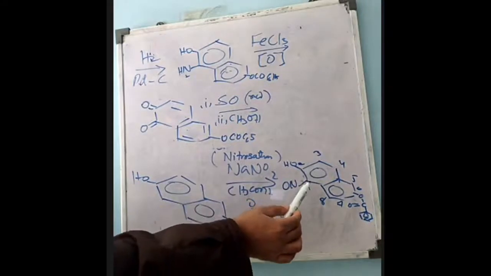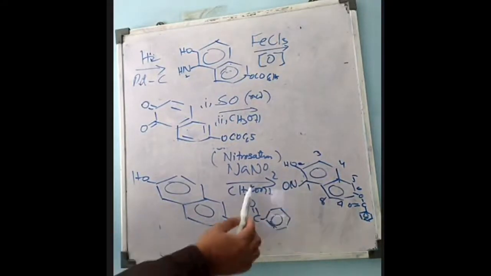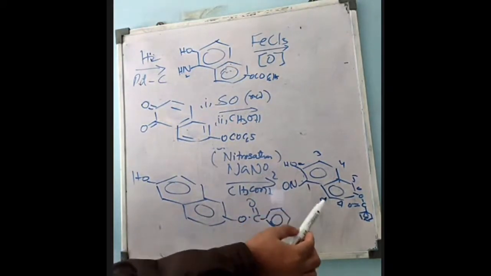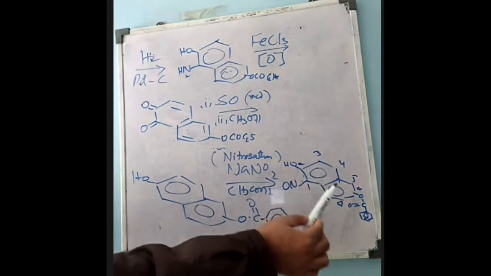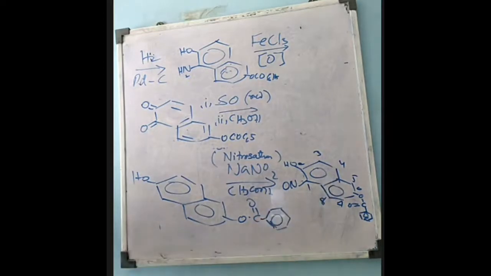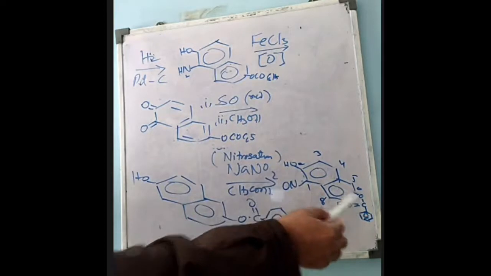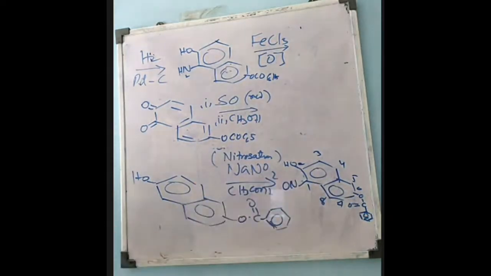After nitrosation, we get the nitroso compound. NO means nitroso, so this is a nitroso compound. Otherwise, it has 2-hydroxy and 6-benzoyl, everything is the same, only here it is a nitroso compound. And when it is treated with hydrogen plus